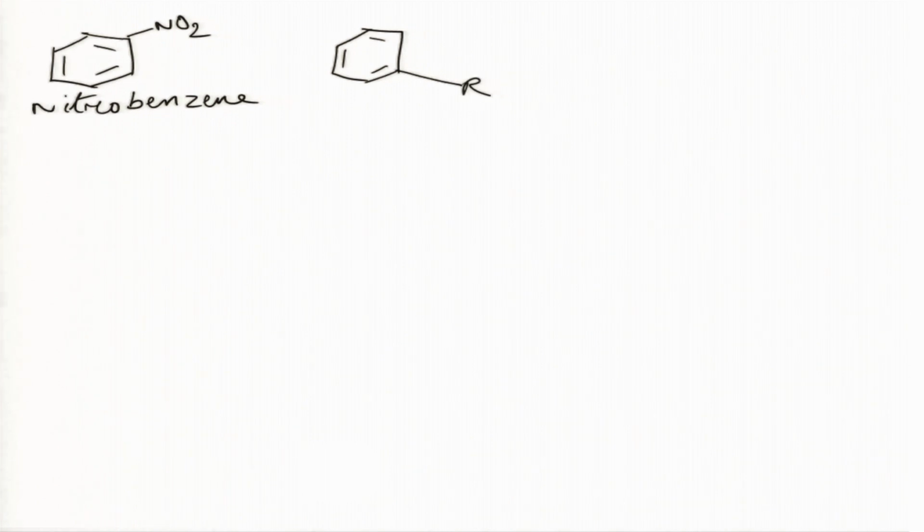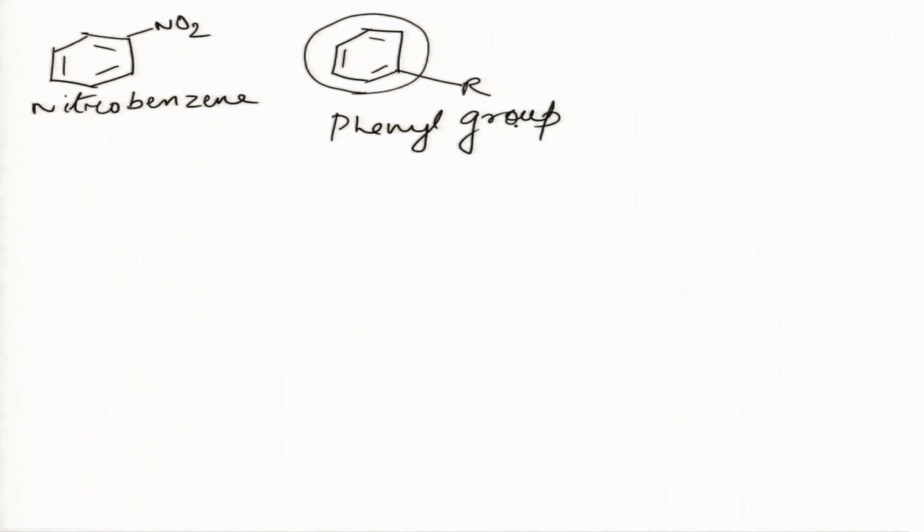Now, when there is a benzene ring and some substitution is added, if there is some big group, then in that case the benzene ring acts as the substituent group. When we talk about the benzene ring as a substituent group, we call it a phenyl group. Okay. The molecular formula of benzene is C6H6. So, this is called benzene.